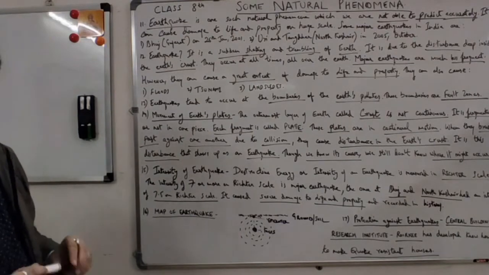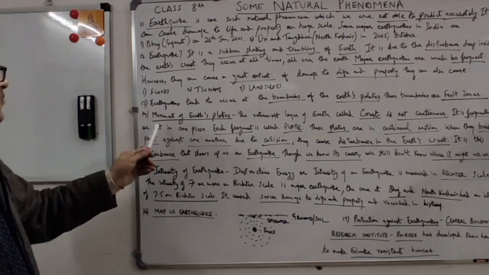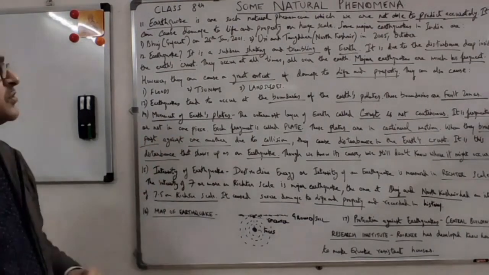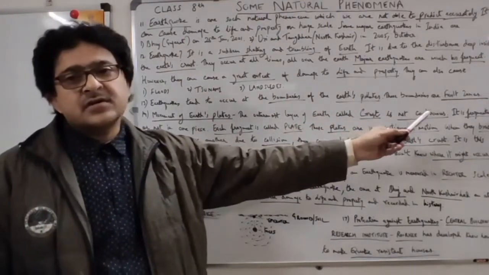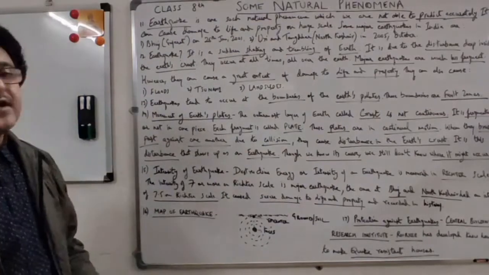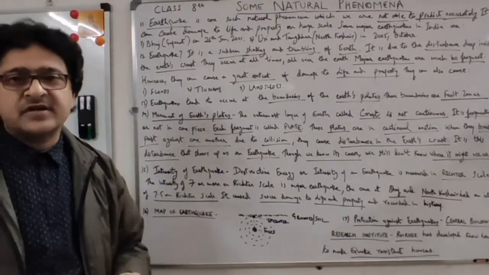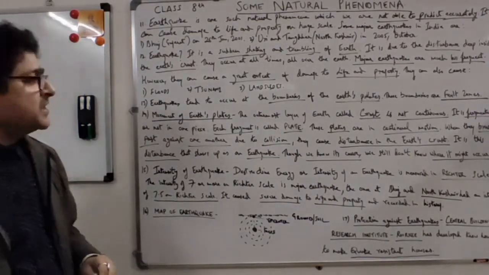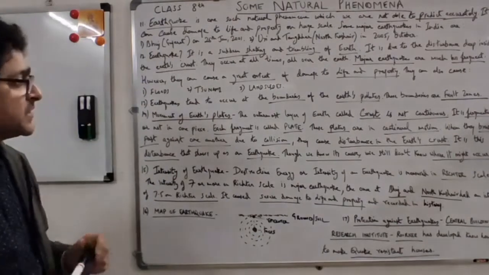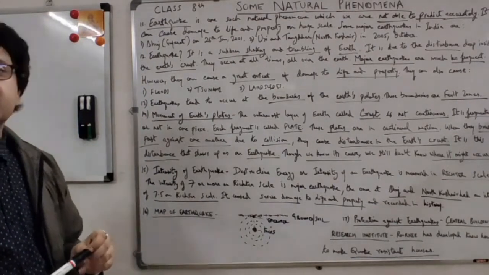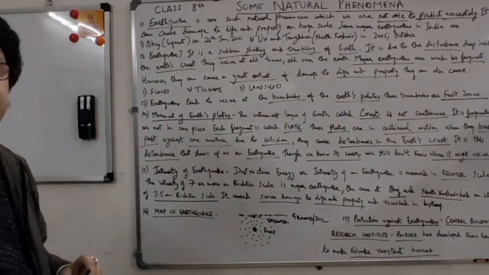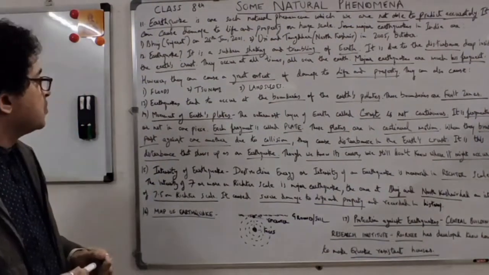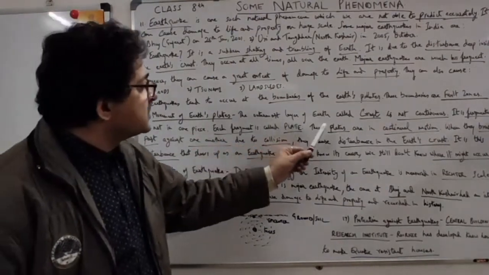Now, what actually happens then? We'll discuss this in movement of Earth's plates. As we know, in the fault zones, where there are Earth plates, these plates are not static; they are moving all the time. So that is why, as the Earth's plates are moving, an earthquake can occur at any place on Earth, anytime, right? Now, the outermost layer of Earth is called the crust.